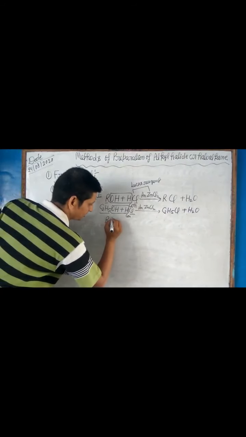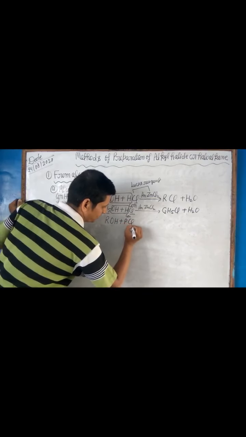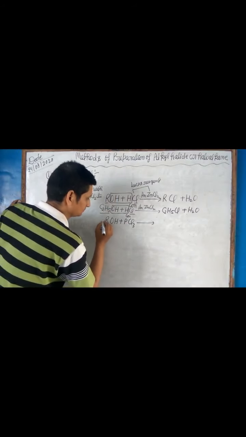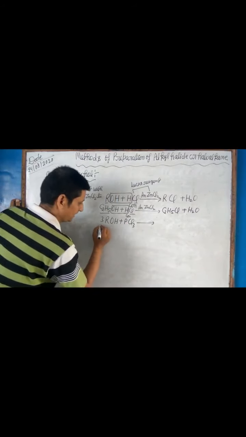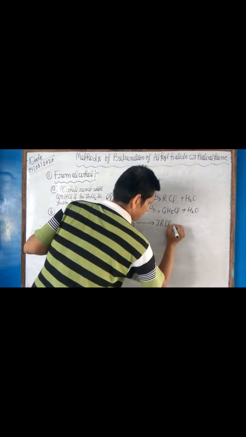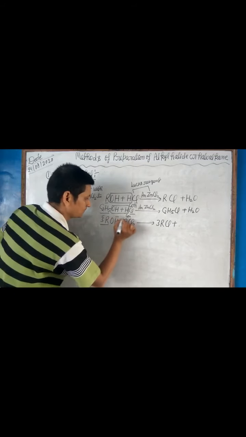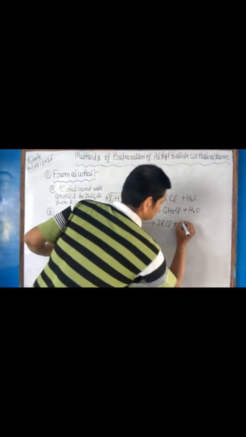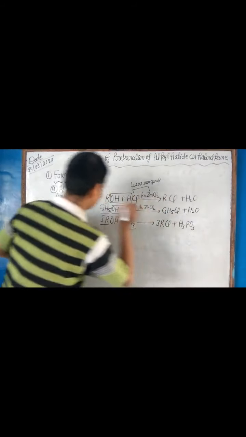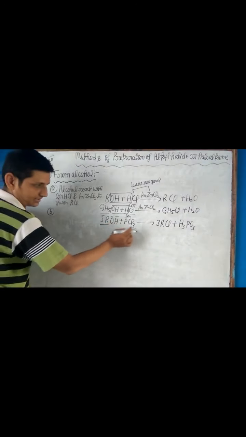Alcohol ROH reacts with phosphorus trichloride to form alkyl chloride and H3PO3. H3PO3 is orthophosphorous acid.